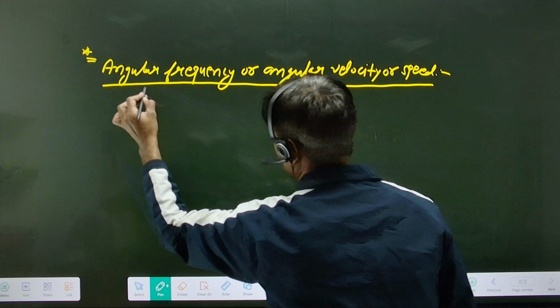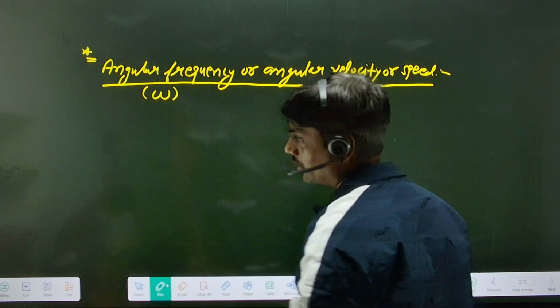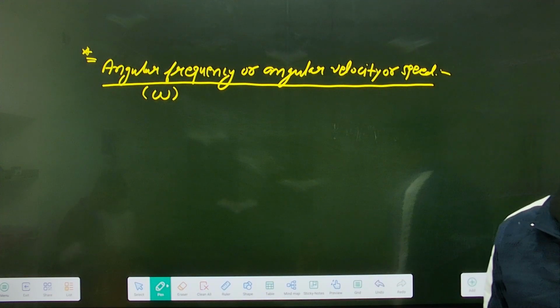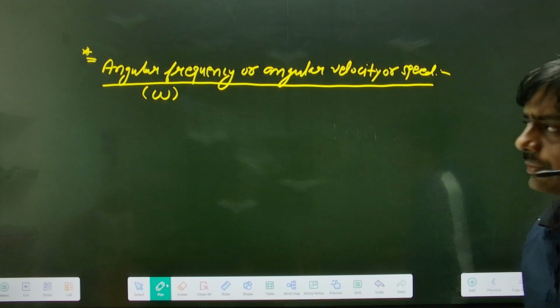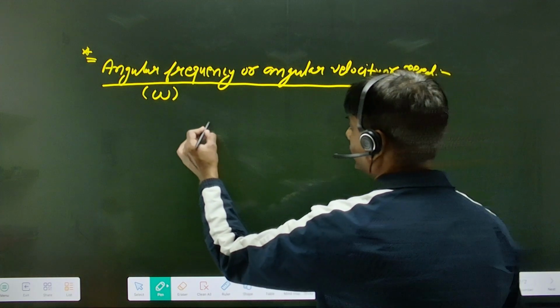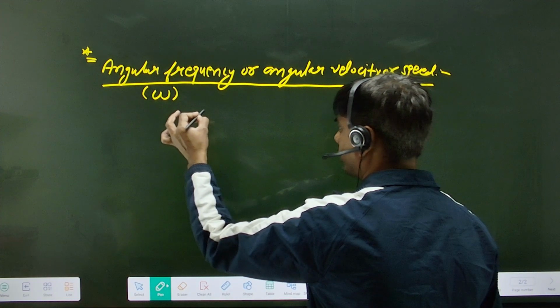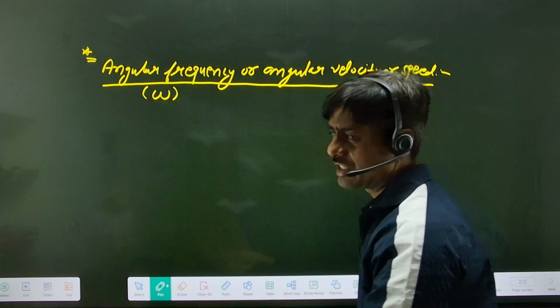It is represented by omega. किससे लिखते हैं इसको? ओमेगा से। ठीक है। सो ओमेगा इक्वल टू, if any object oscillate, that means angular change per second.